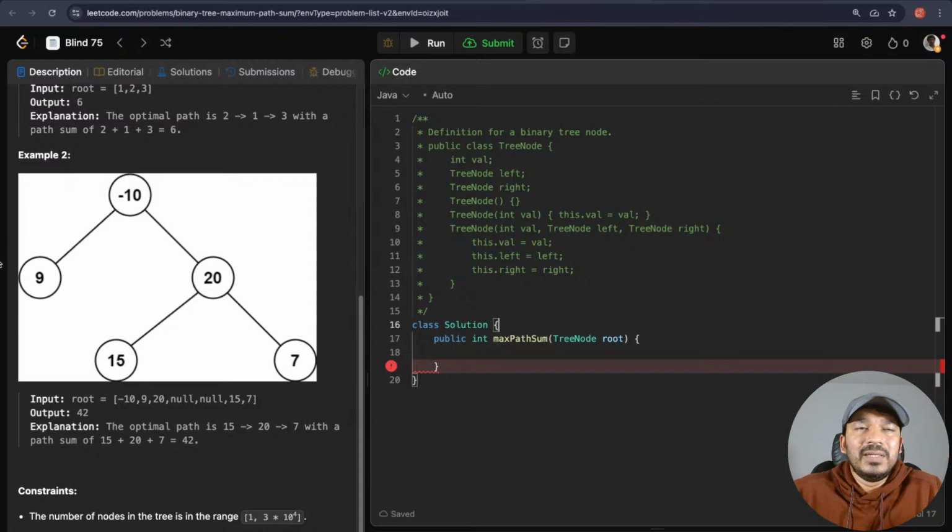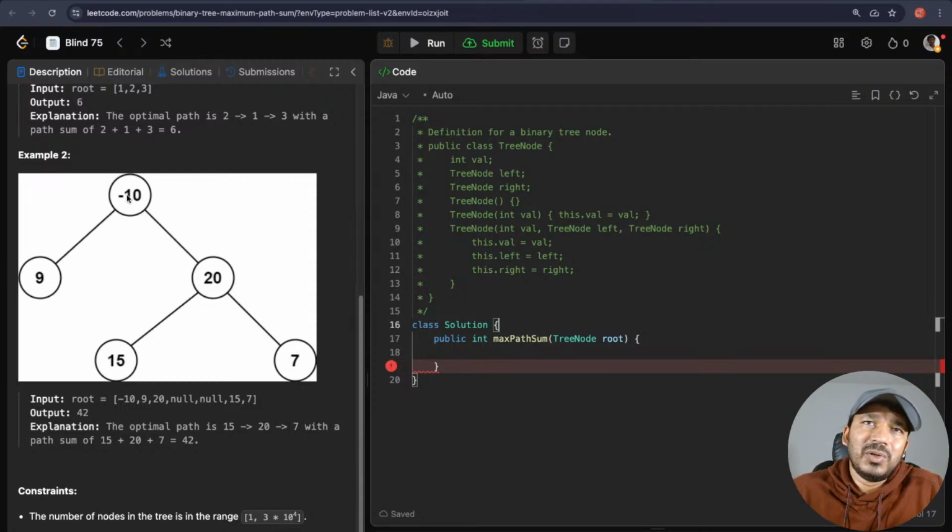Let's say one of them, or two of them, have negative values, then it does not make sense. If this one is minus 10, and if this one is minus 9, then definitely whatever the maximum path comes from the right side, that would be the maximum path. We don't have to include these nodes if those are negative values. Those are not going to add any value.